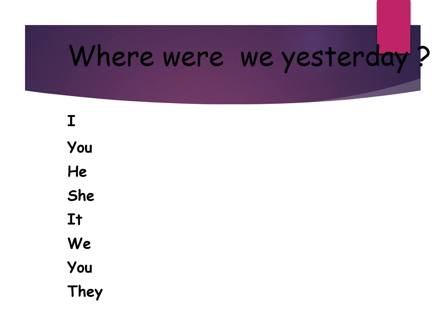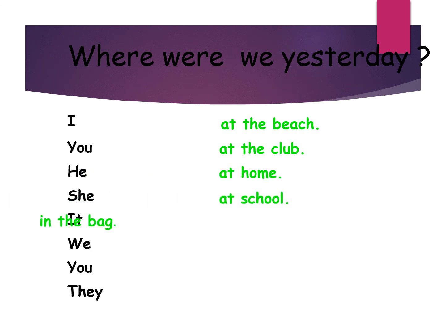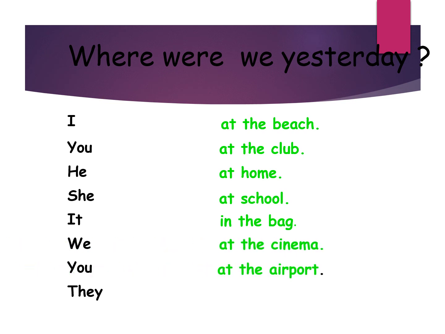There are many ways in which you can answer this question, but we're going to do it in a very simple way. Where were you yesterday? You can say at the beach, at the club, at home, at school, in the bag, at the cinema, at the airport, at the shopping. But in order to have a full answer, a complete answer, we need the presence of the verb be. And you will see that we have two options, was or were. It all depends on the subject we are dealing with.